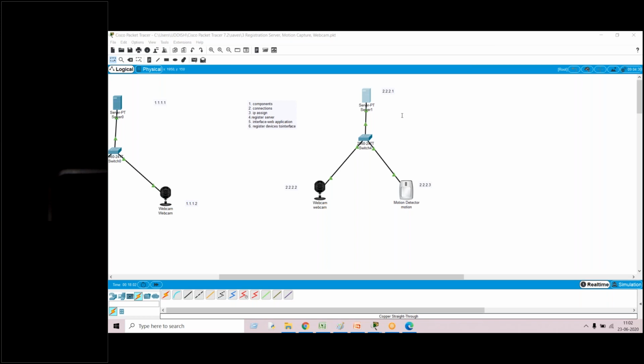The first step is that you choose all these devices. Once you choose the device components, the second one is the connections. The connection step is nothing but, I'll just remove the connections here.